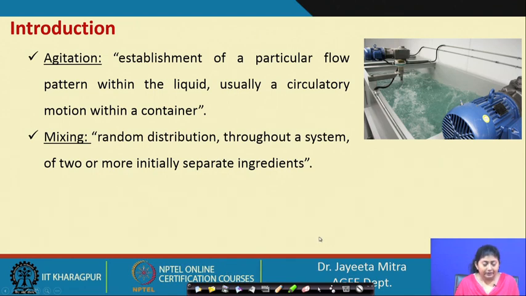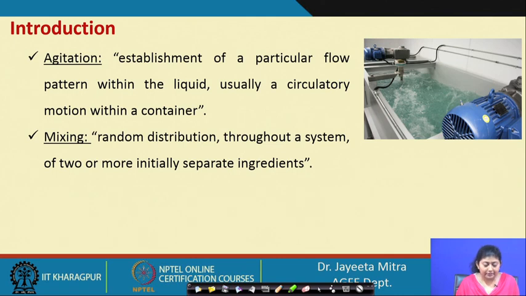Mixing, however, is the random distribution throughout a system of two or more initially separate ingredients. Therefore, agitation can be done with one liquid or one solid sample, but mixing cannot.